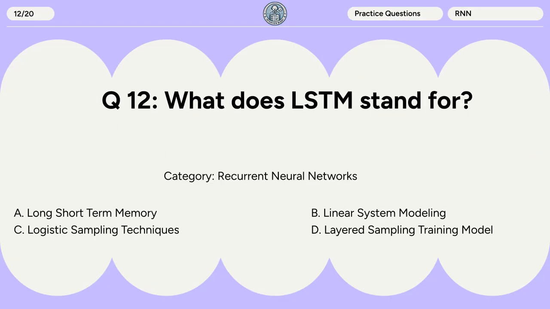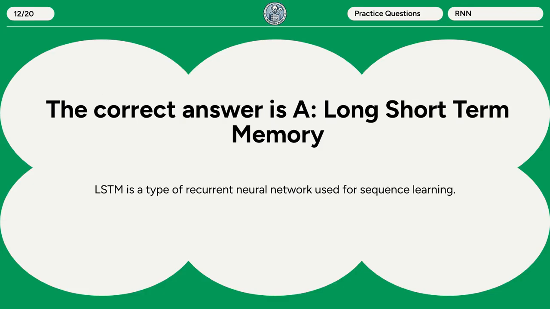Question 12. What does LSTM stand for? A. Long short-term memory. B. Linear system modeling. C. Logistic sampling techniques. D. Layered sampling training model. The correct answer is A. Long short-term memory. LSTM is a type of recurrent neural network used for sequence learning.